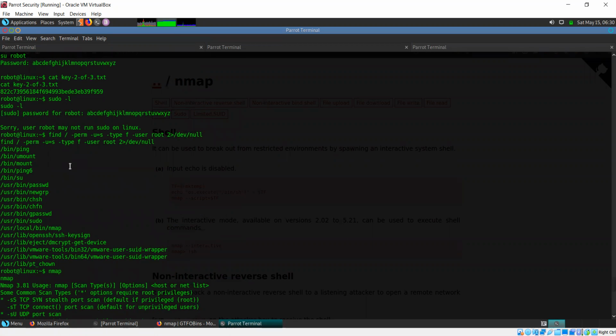If there is no nmap, then you need to look at other files. Let's say within this list, nmap is the only file that I know can be used for privilege escalation. The others are system files. Then you don't look for setuid files, you look for something else. There are other techniques as well. A setuid file is not the only option for privilege escalation. That's not the only possible way to get privilege escalation.